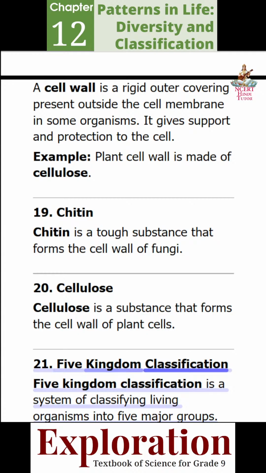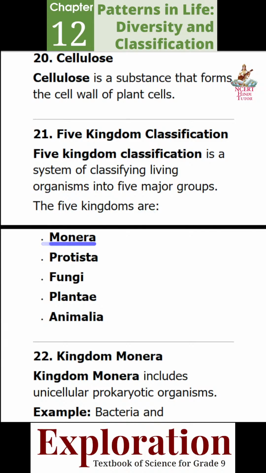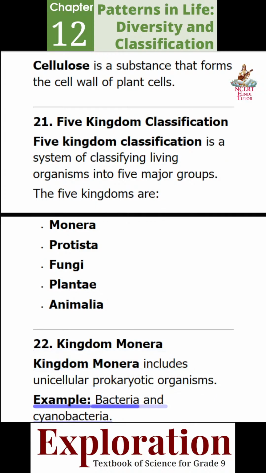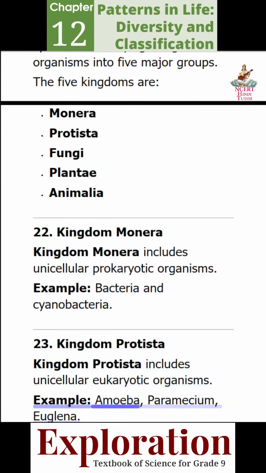21. Five Kingdom classification. Five Kingdom classification is a system of classifying living organisms into 5 major groups. The 5 kingdoms are Monera, Protista, Fungi, Plantae, Animalia. 22. Kingdom Monera. Kingdom Monera includes unicellular prokaryotic organisms. Example, bacteria and cyanobacteria. 23. Kingdom Protista. Kingdom Protista includes unicellular eukaryotic organisms. Example, amoeba, paramecium, euglena.